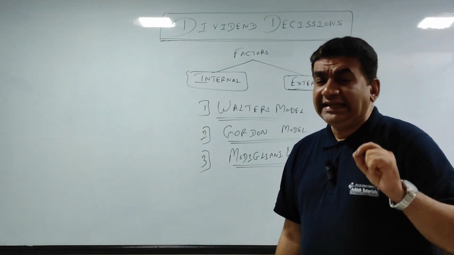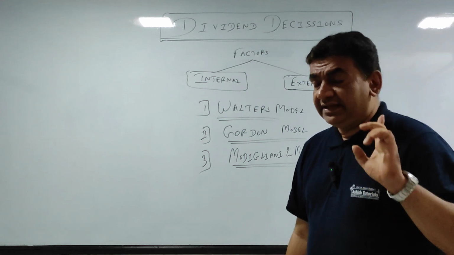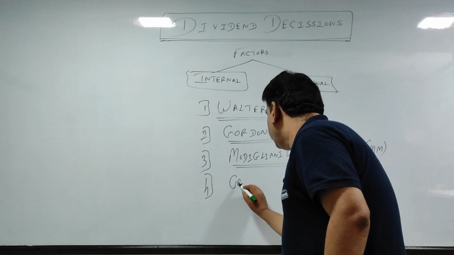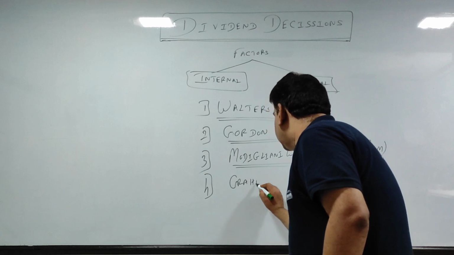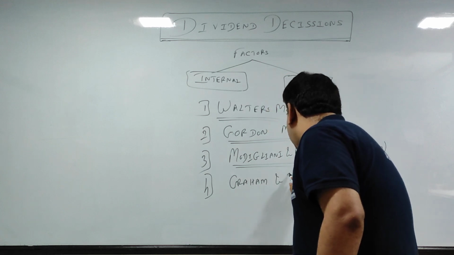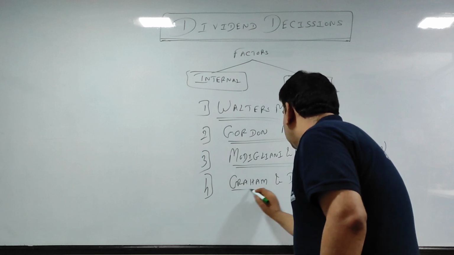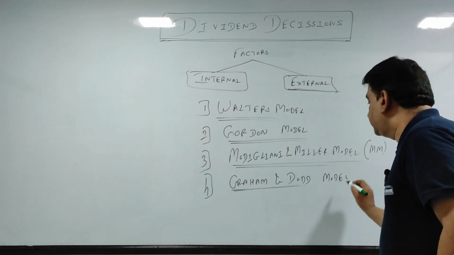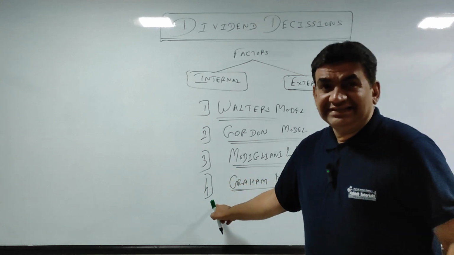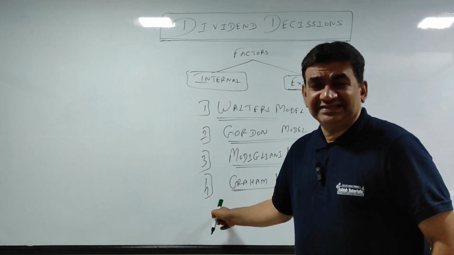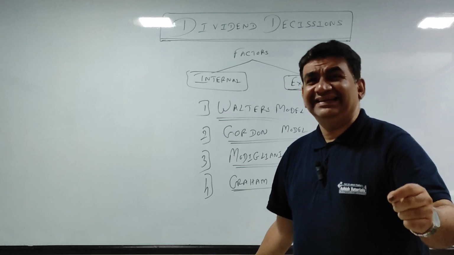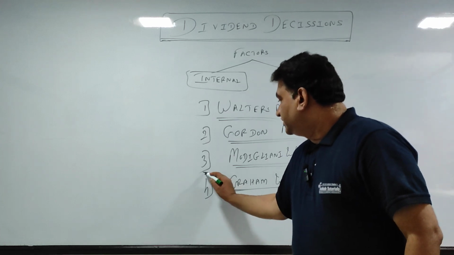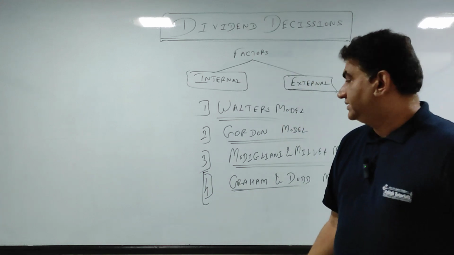As I told you, its implementation in practical life is less, but it is there in your syllabus, so we'll have to do that. The fourth is the Graham and Dodd model. Last session, I'll just focus on this. There are around 4-5 sums to be done. In a single session, in around half an hour to 40 minutes, everything will be done. So I will take this in the last class.